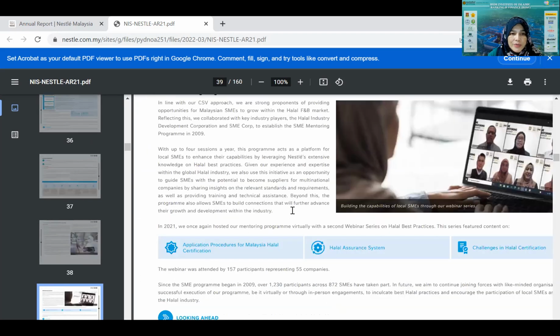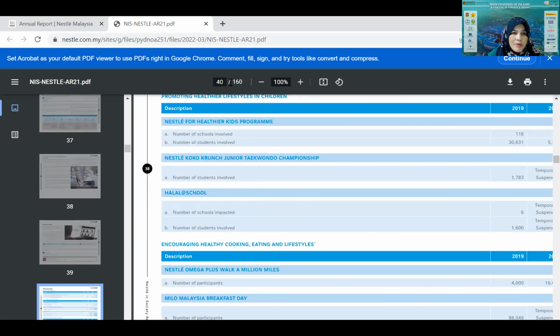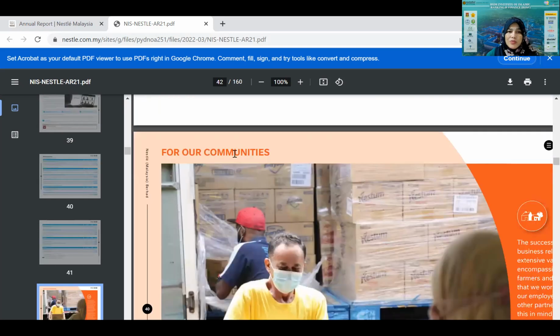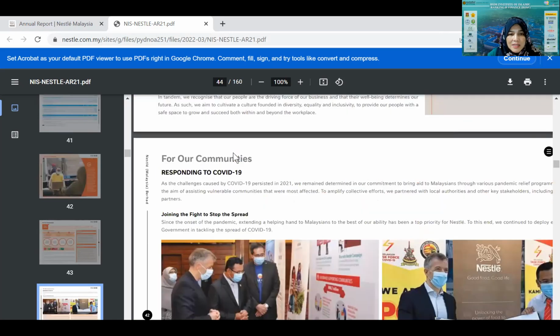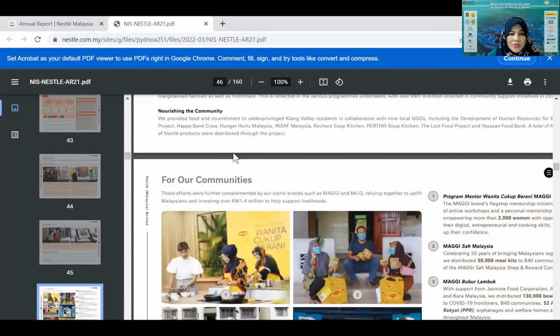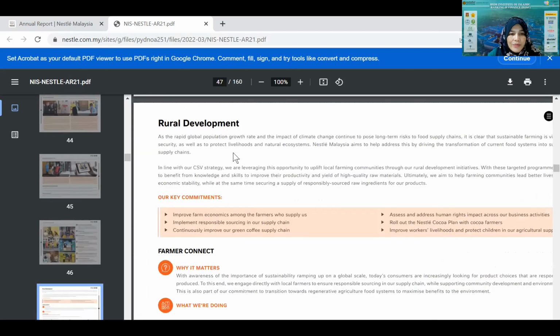Okay, so far, the number of pages is 160. So that definitely is quite difficult to search. I have to download it first, and then from the PDF I can do the search to get to the report on CSR. Yes, madam, maybe we can discuss next week. I will try to search for it, and then I will share it in class next week, inshallah.